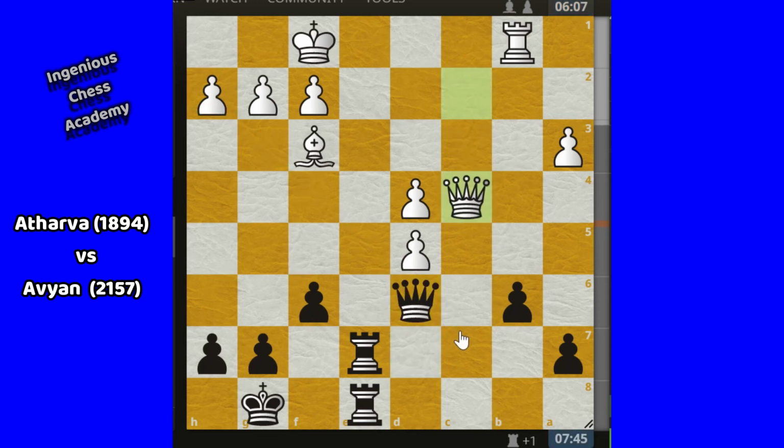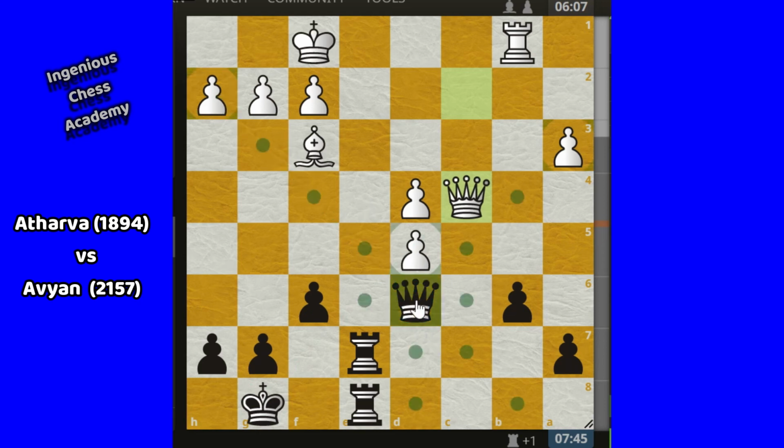So Atharva took this pawn, which is not bad. It is correct. Abhiyan played king h1. King h8. So actually, according to the computer, it is not that strong a move. In this position, it is not required to play king h8. I understood what his plan is. Actually, Abhiyan was planning to capture this pawn. It was his plan. Why?